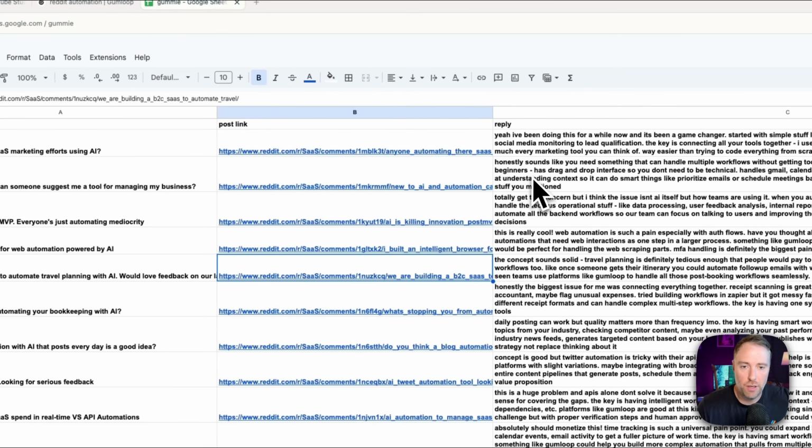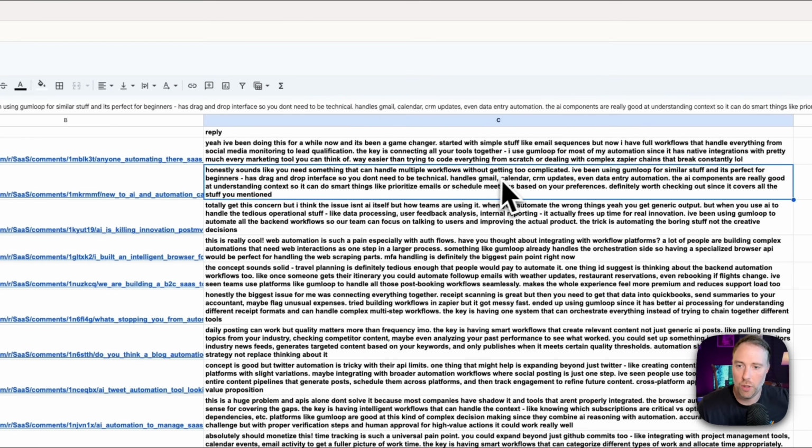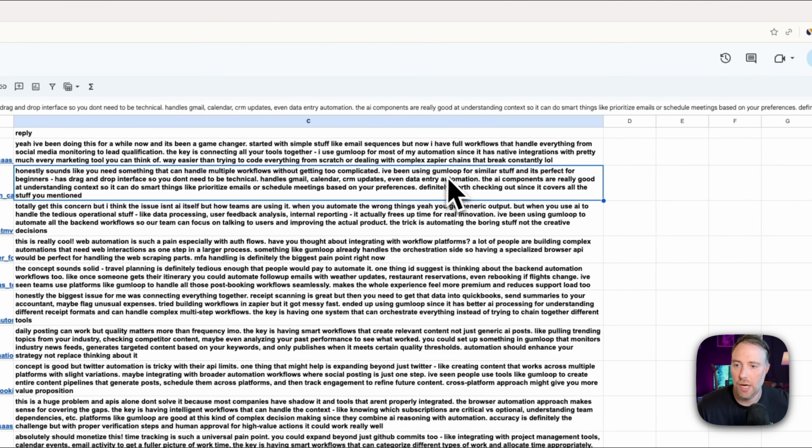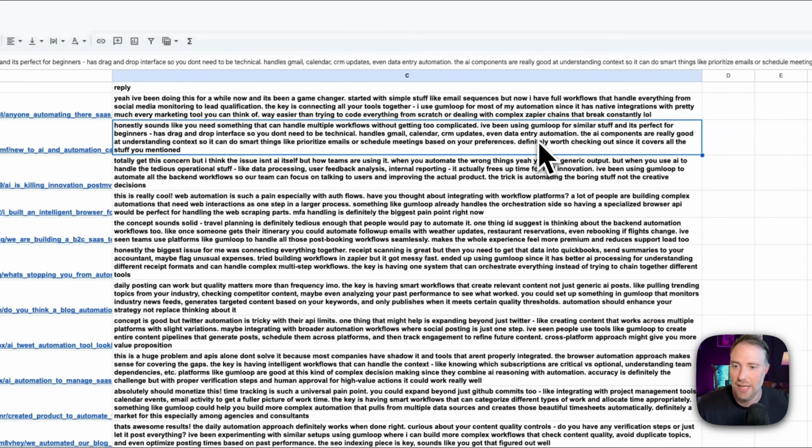To take it a step further, we actually have the full AI reply here, which sounds very human-like. "Honestly, sounds like you need something that can handle multiple workflows without getting too complicated. I've been using Gumloop for similar stuff, blah, blah, blah. It has a drag and drop interface. You don't need to be technical. It handles Gmail, calendars, CRM updates, and even my data entry automation." So this is a really good reply.